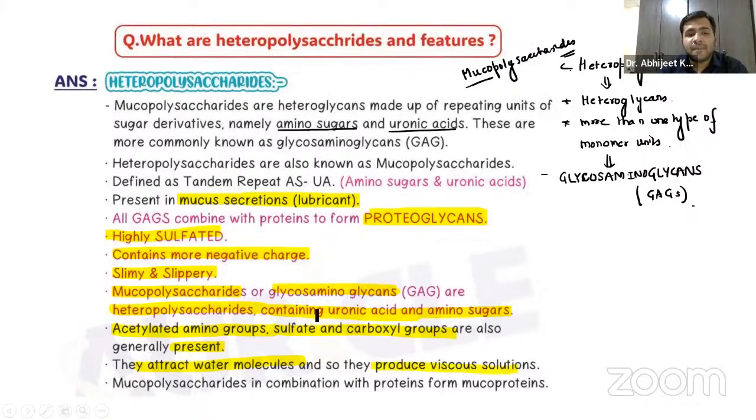Now, apart from that, you should remember that the mucopolysaccharides secreting the mucus combine with protein to form the mucoproteins. That is something you have to remember over here.